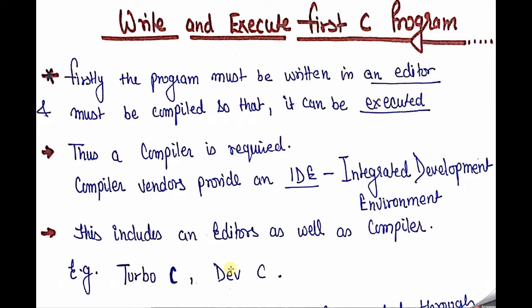So now I am going to take my lecture today on how to write and execute a program in the C programming language. As I already told you, like grammar in English, Hindi, and so on, we must learn the grammar, and after learning the grammar we can easily write that language. Similarly, in the case of a programming language also, we must know the programming language syntax. Syntax is nothing, it's just a type of language grammar. Okay, that means some rules and regulations we must follow to write that program.